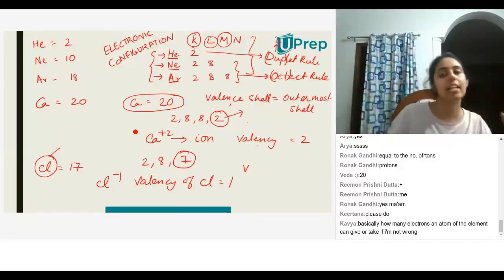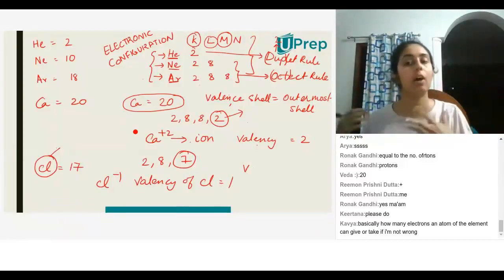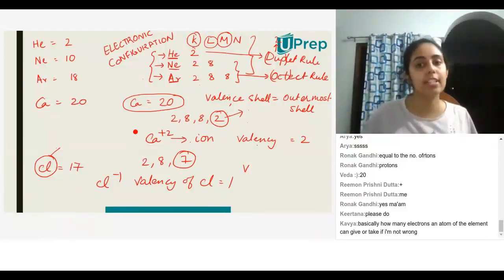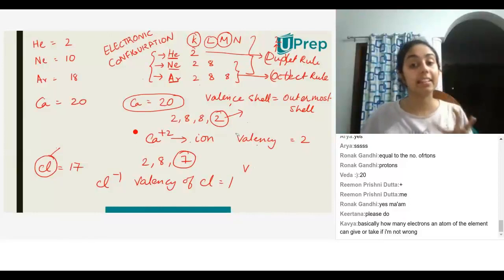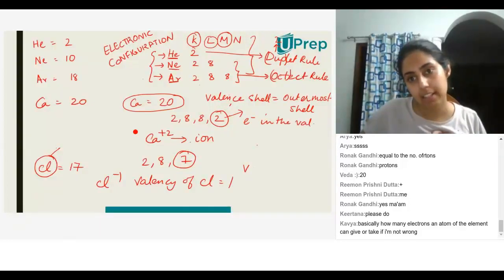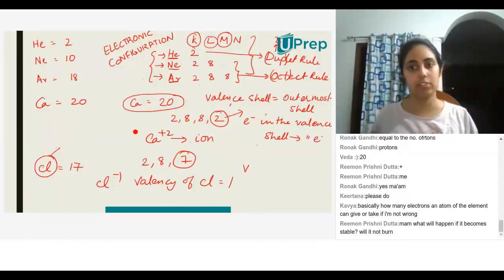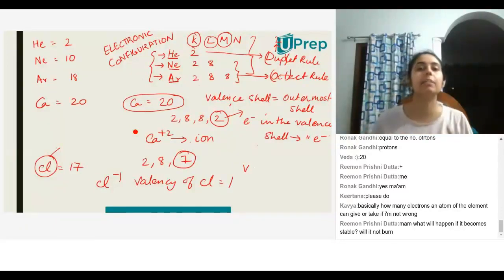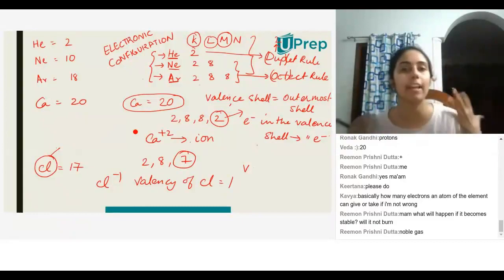The outermost shell is also called the valence shell. The electrons in the valence shell are called valence electrons. Now the number of valence electrons determines the valency of an element.